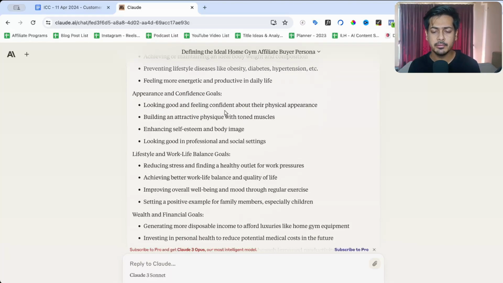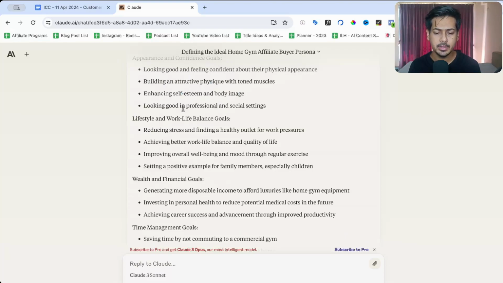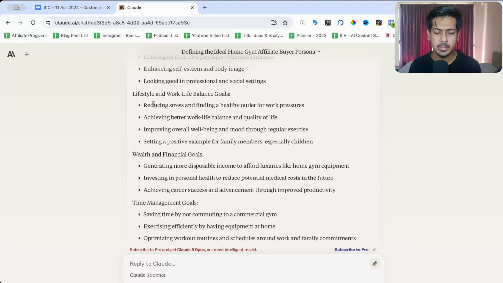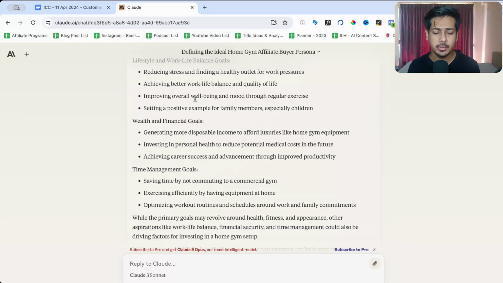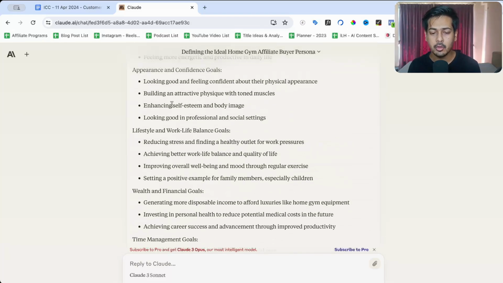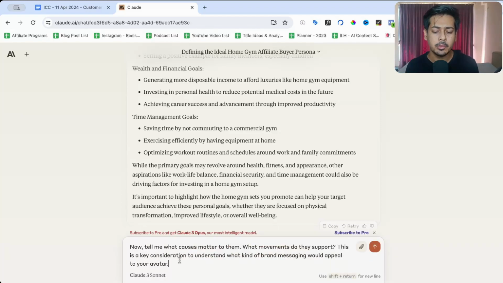Appearance goals: looking good and feeling confident, building an attractive physique, enhancing self esteem and body image, looking good in professional and social settings. Lifestyle and work life balance goals: reducing stress, better work life balance, improving overall well being, and so on. So, copy the goals that make sense to you. All right. Now, the fifth question under psychographics is, what causes matter to them? Okay. So, I've written a prompt for question 5, which is, now tell me what causes matter to them. What movements do they support? This is a key consideration to understand what kind of brand messaging would appeal to your avatar.